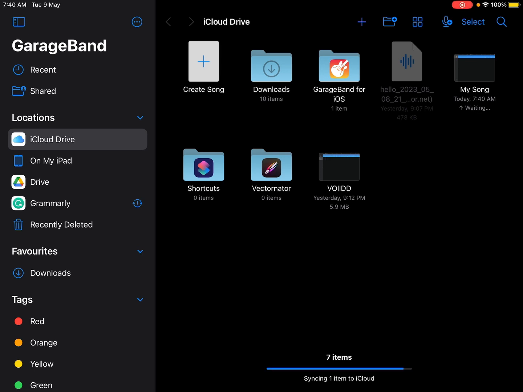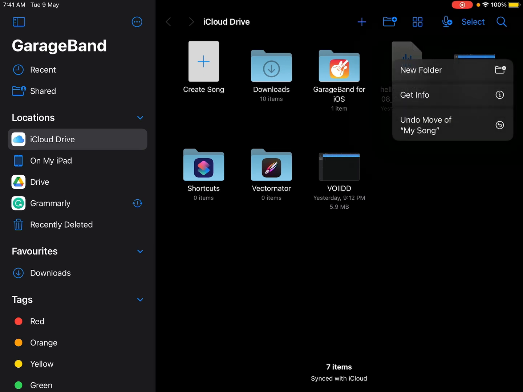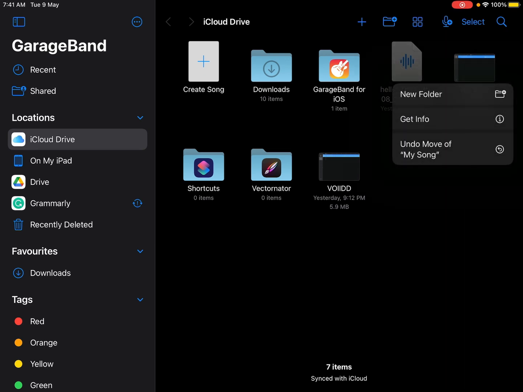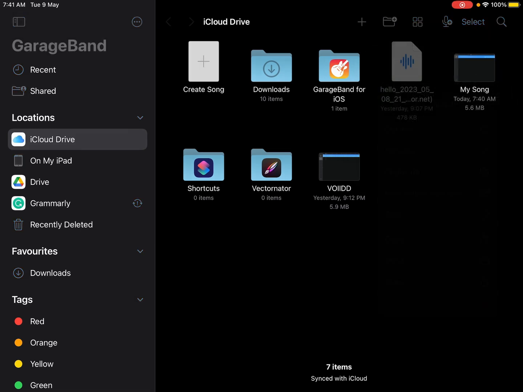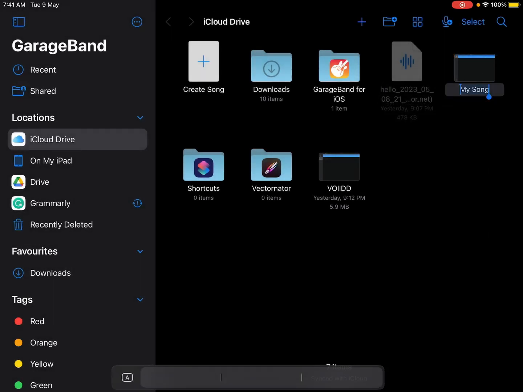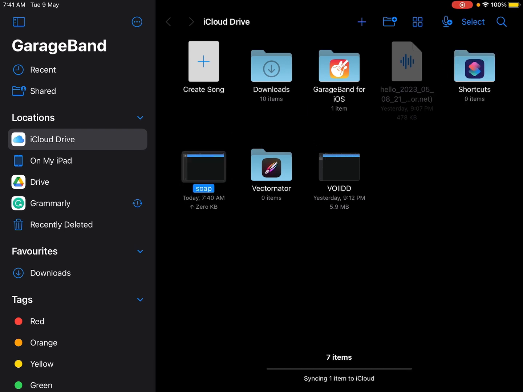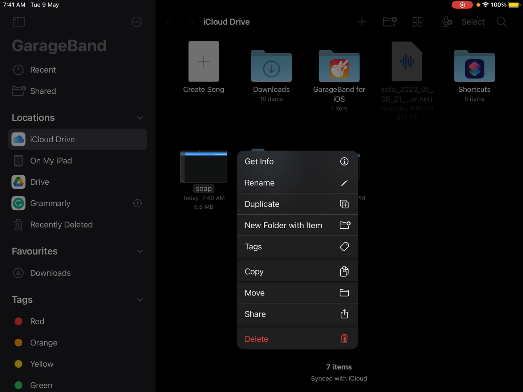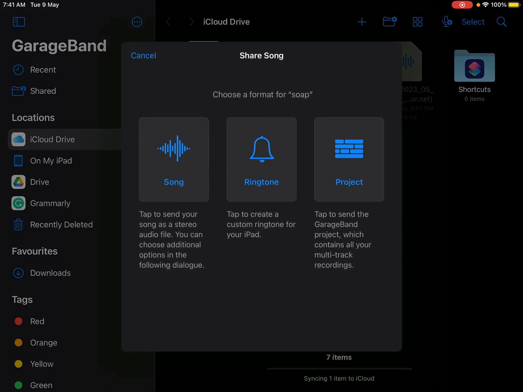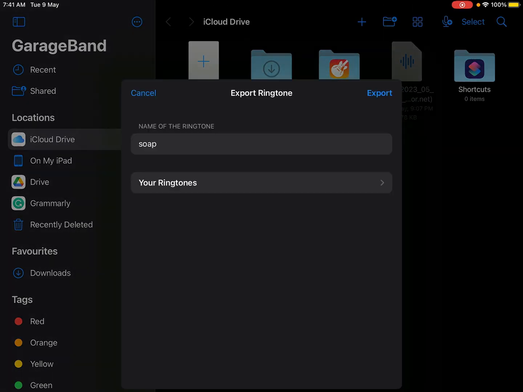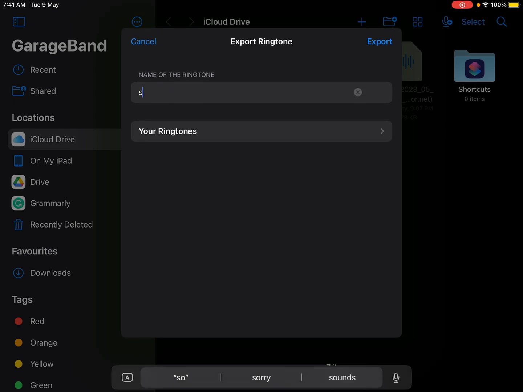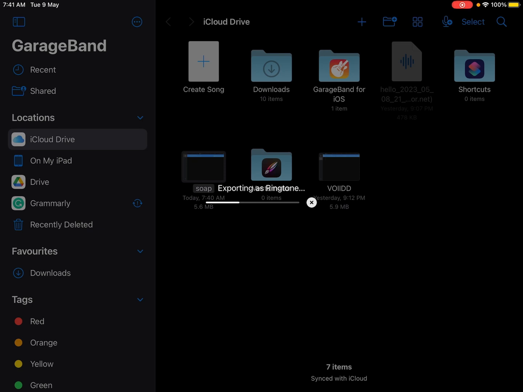Okay, so now you're going to click on this button, save. And then wait for it to pop up. Okay, here it is. I'm going to hold it, and you can rename it if you want. I'm just going to rename it Soap. Then I'm going to click on share, ringtone, name the song of ringtone, Soap, export. It should be working.